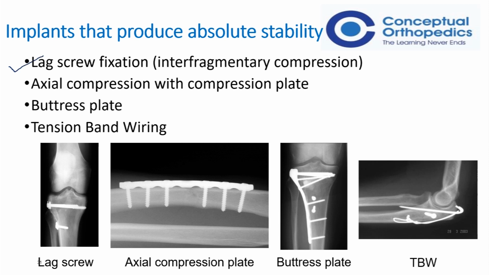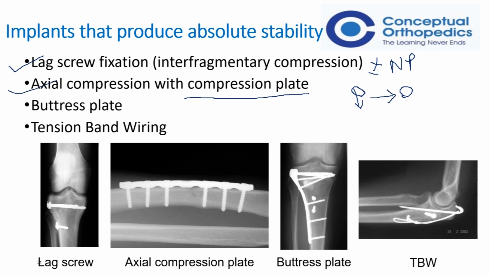Compression plating means in a plate we use eccentric screws and achieve compression at the fracture, or by using a buttress plate. In the buttress, due to the location of the plate, which prevents the deforming forces, it achieves absolute stability. And the other method of achieving the same is tension band wiring.